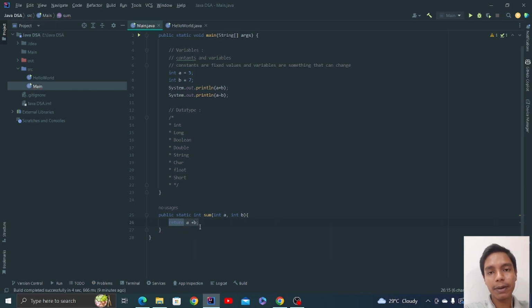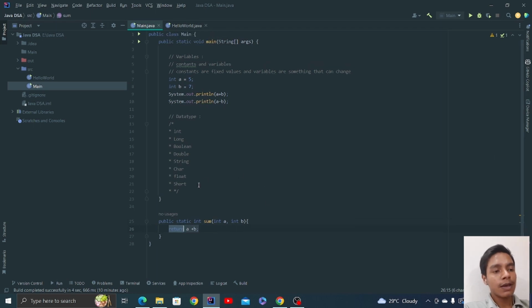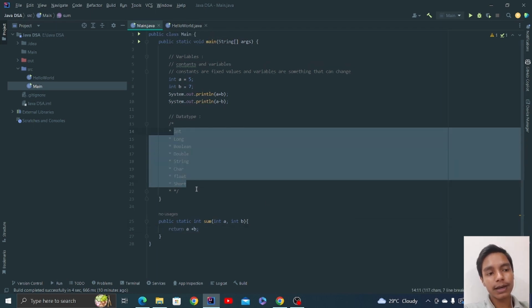What is this return statement? It just returns a particular value from this function. When the compiler comes to the sum function, the sum function will say, okay, I'm returning this a plus b value. That's what the return statement does, right? So these were the data types inside Java, the predefined data types.